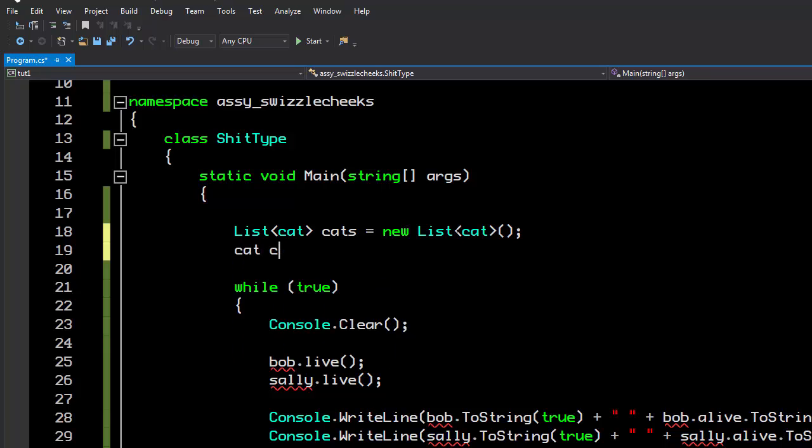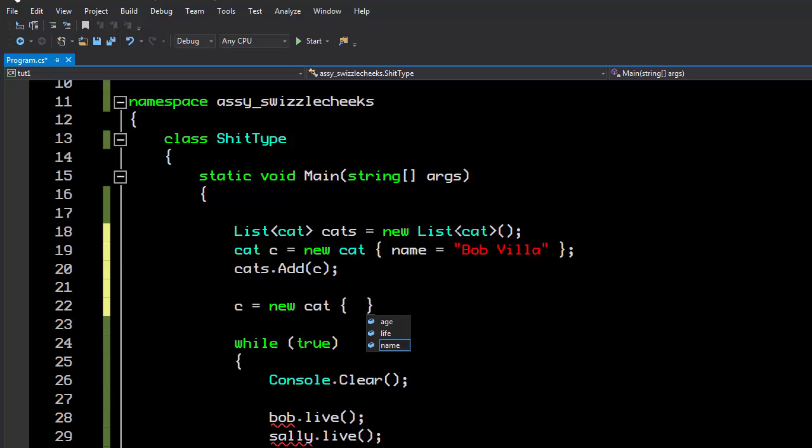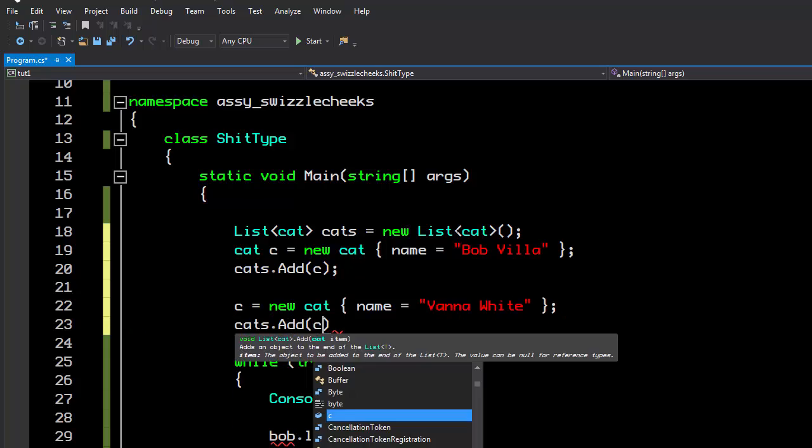We'll create cat C equals new cat. And the only thing we have to really set now is its name, so we'll say it's Bob Vila. And we'll add it to the list of cats by using cats.add. And let's create another one. And we can reuse the same variable here because we've already added it to the list, so we can redefine the C now. And we'll call it Sally Field. Actually, no, let's call this Vanna White. And let's add that to the list.